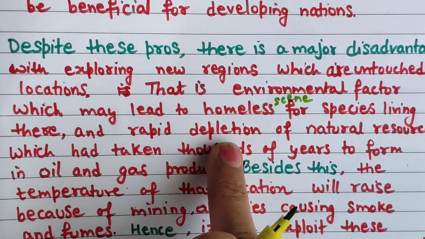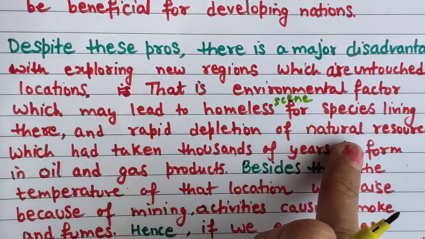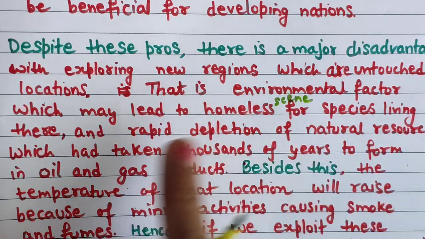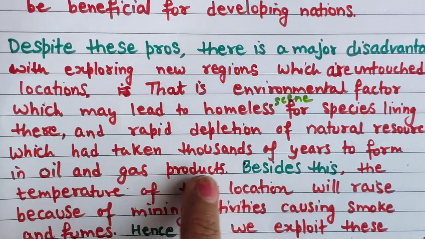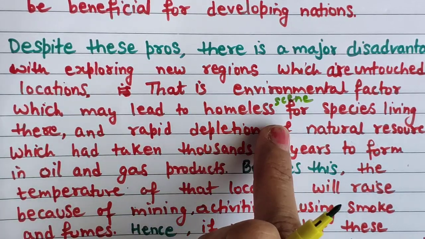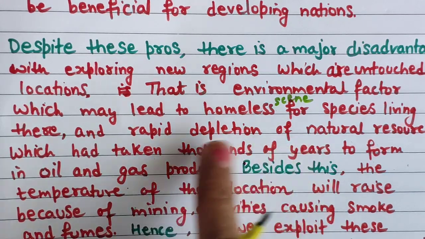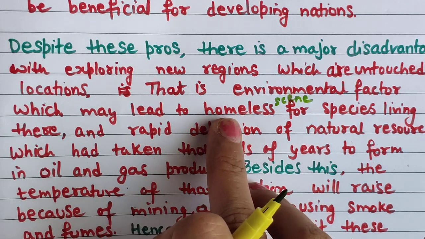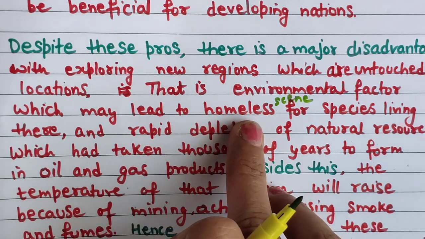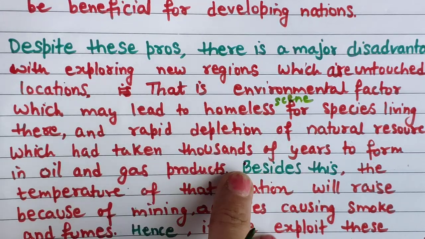Of course, when we take out this oil and gas, rapid depletion of natural resources will be the result, which had taken thousands of years to form into oil and gas products. So we have given the explanation also, that it had taken thousands of years to become oil and gas products. And if we take out so much product from the natural things, then it will finish one day.